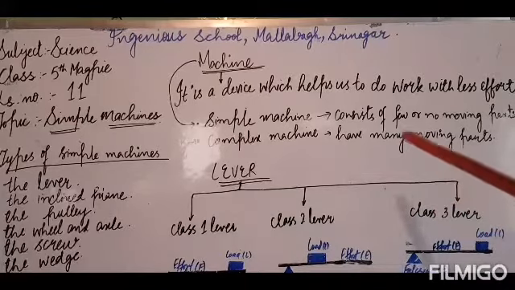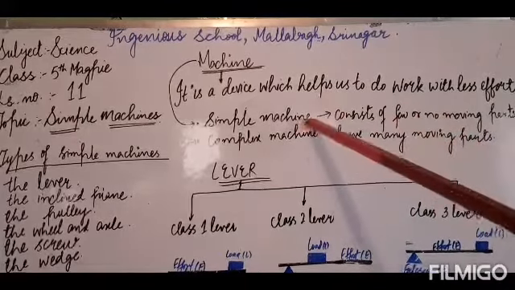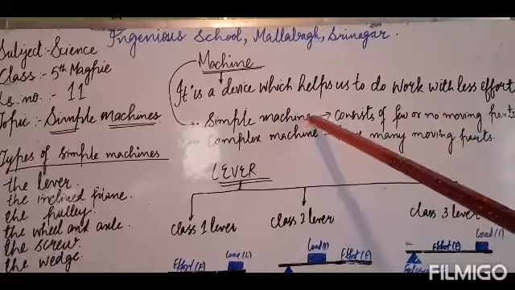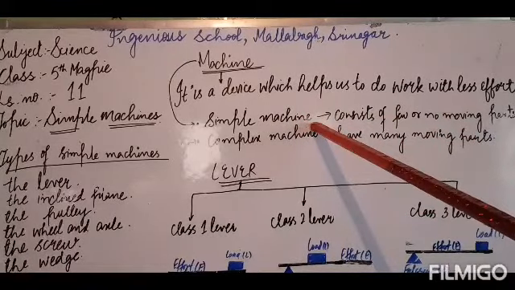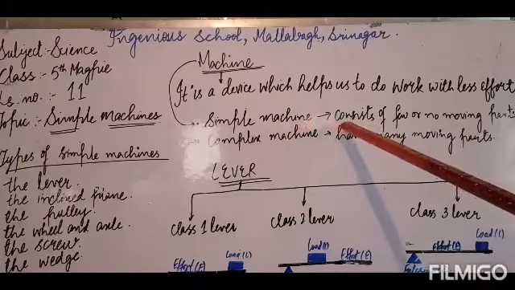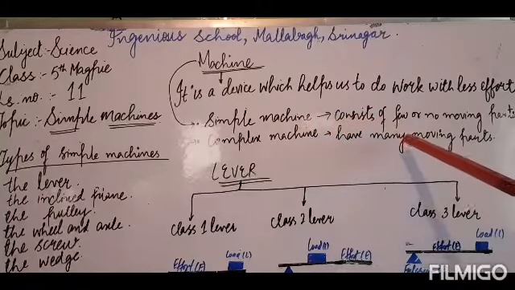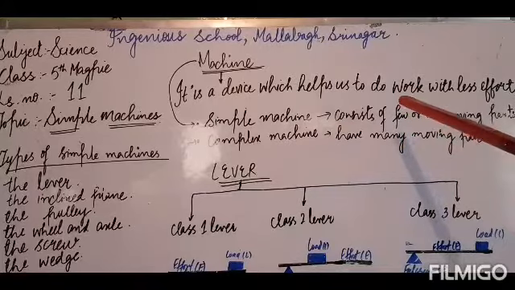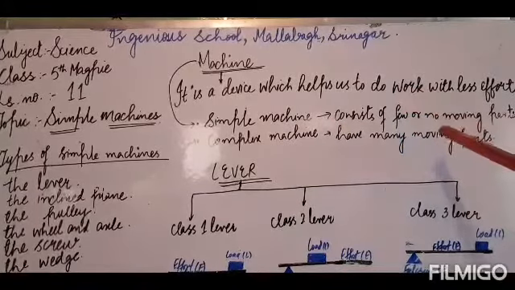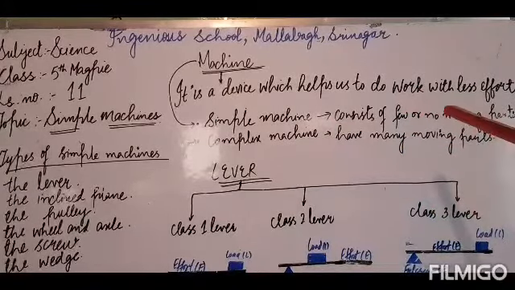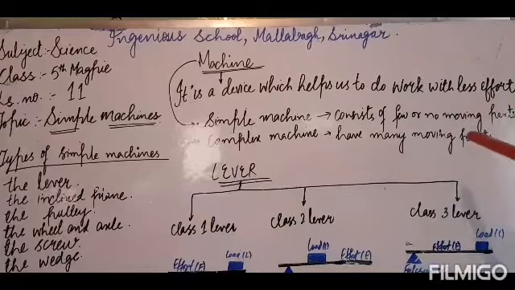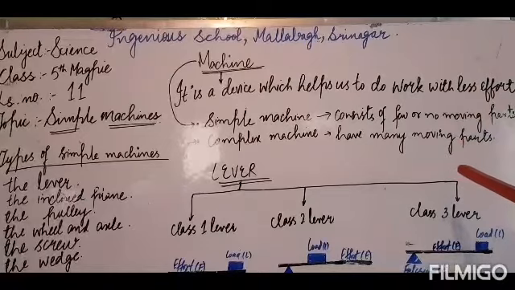Dear kids, machines are of two types: simple machines and complex machines. In simple machines, there are few or no moving parts. You can take the example of a knife. A knife is an example of a simple machine. In a knife, there is no moving part, isn't it? A bottle opener is also an example of a simple machine. Ramp and wheel are also examples of simple machines.